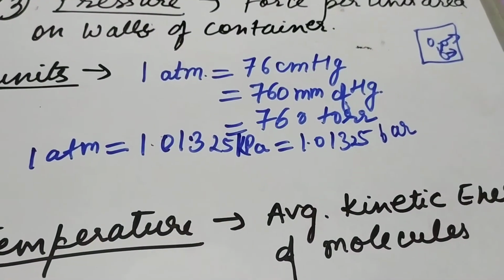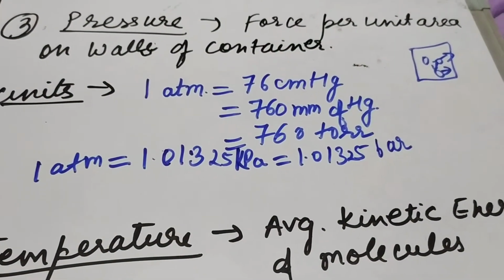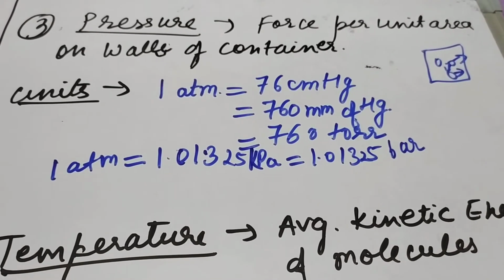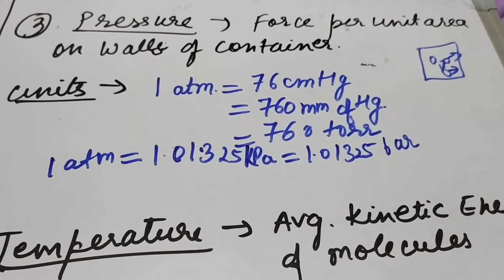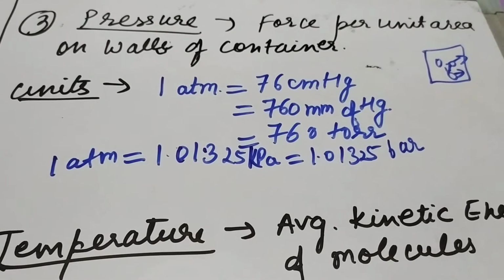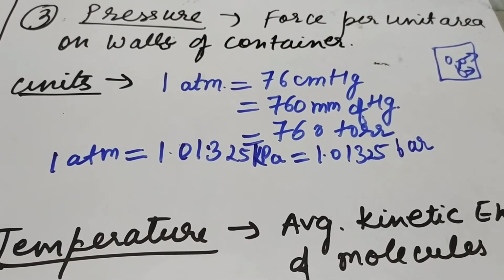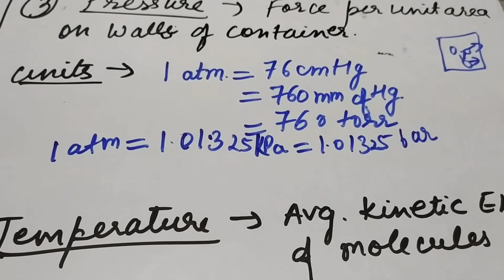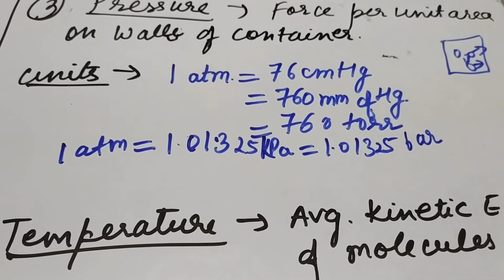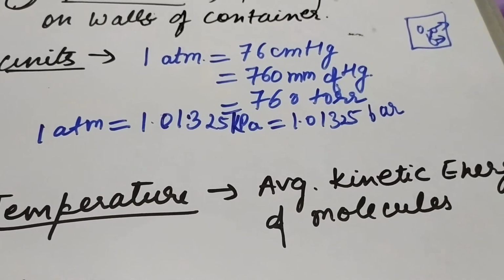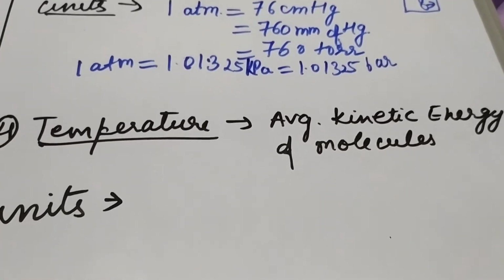This is a unit. 1 atmosphere is equal to 76 centimeter of Hg, is equal to 760 mm of Hg, is equal to 760 torr, and is in turn equal to 1.01325 bar, and is equal to 101.325 kilopascal.